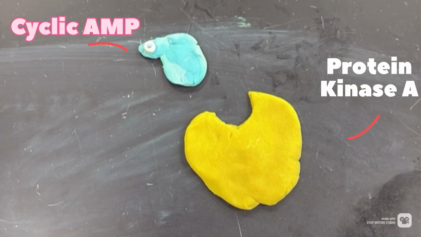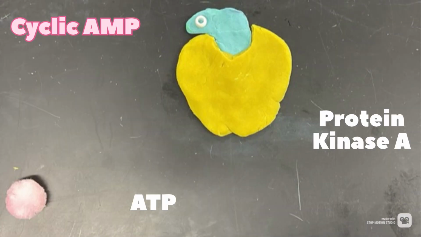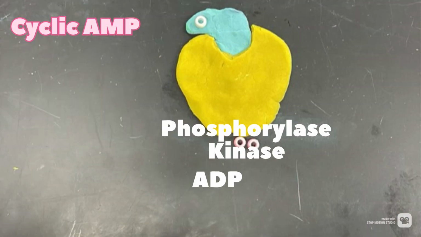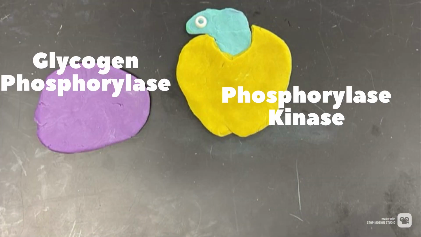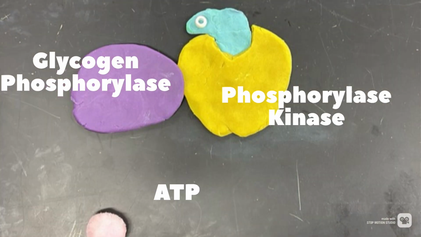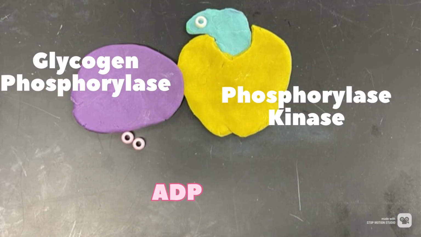signal amplification. Eventually, the kinase is activated through phosphorylation and is able to signal glycogen phosphorylase to go break down glycogen into glucose, which is the main cellular response to this ligand in liver cells.